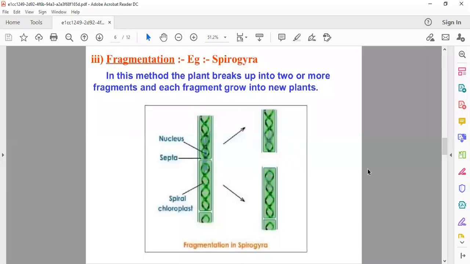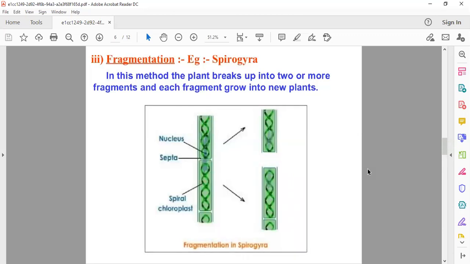Hello, children. Today we'll continue chapter number 12, Reproduction in Plants. First of all, let's recap what we have discussed earlier. We discussed the definition of reproduction and the types of reproduction: first sexual reproduction, and second asexual reproduction. After that, we were discussing the modes of asexual reproduction.